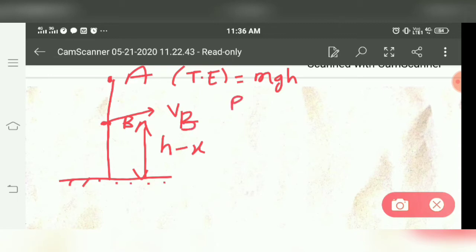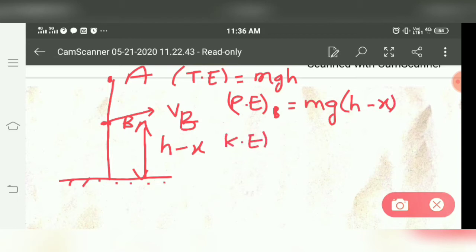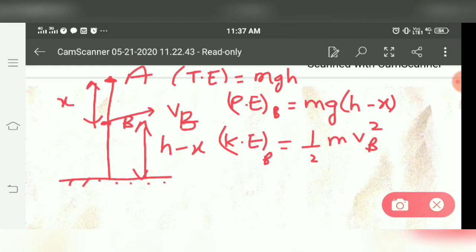Therefore, potential energy at point B is going to be mg, height is h minus x from the ground, and kinetic energy is going to be half m vB square. Let this distance from A be x. Initial velocity vA was 0.